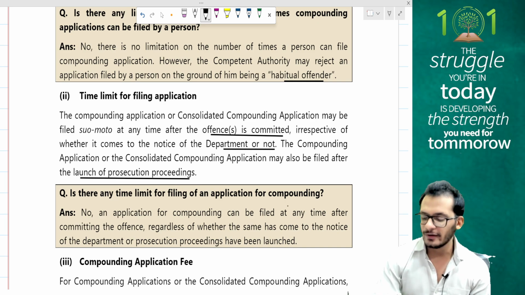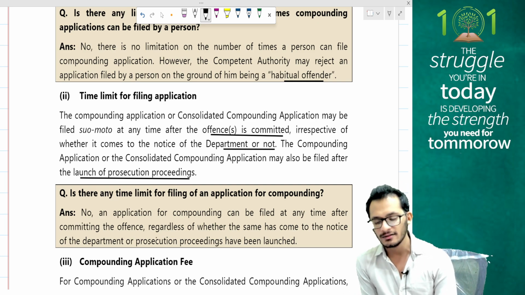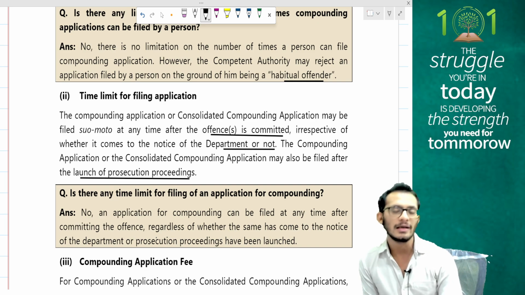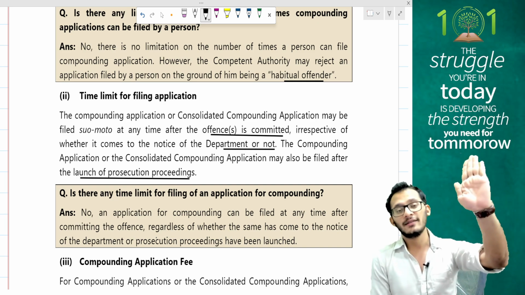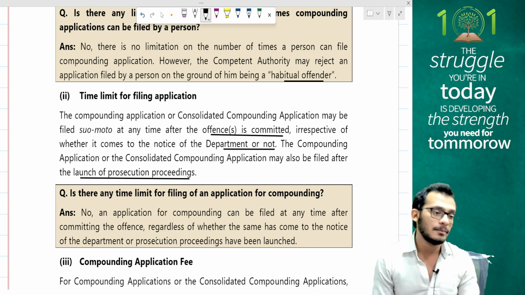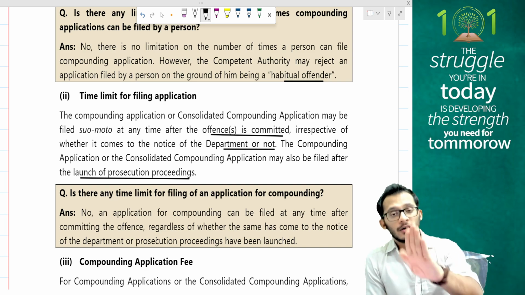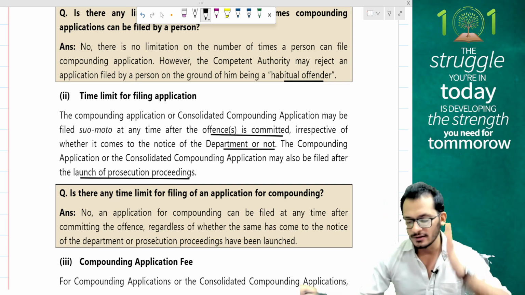Is there any time limit for filing an application for compounding? No, there is none. An application for compounding can be filed any time after the committing of the offence, regardless of whether the same has come to notice or not. So is there any time limit for filing a compounding application? No. Until the final order comes into your hand, which tells you that you have to go to jail, you are permitted to go for compounding at that point of time. So yes, until the order is passed, compounding can be done. It doesn't matter. That is your sole discretion.